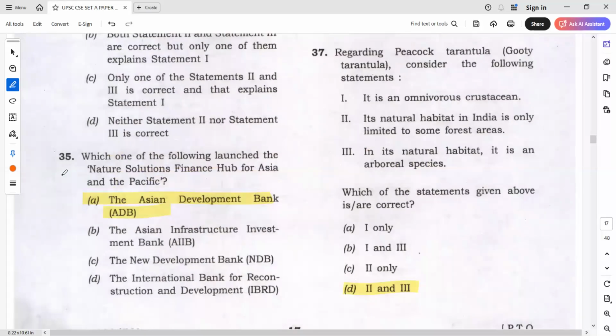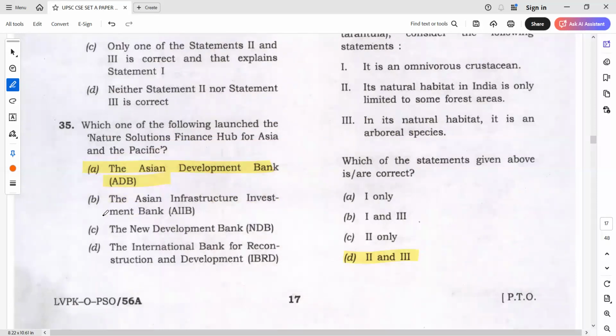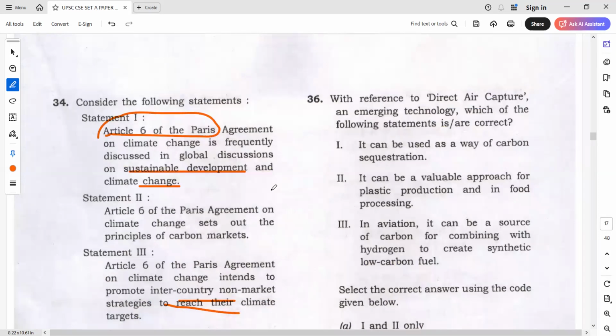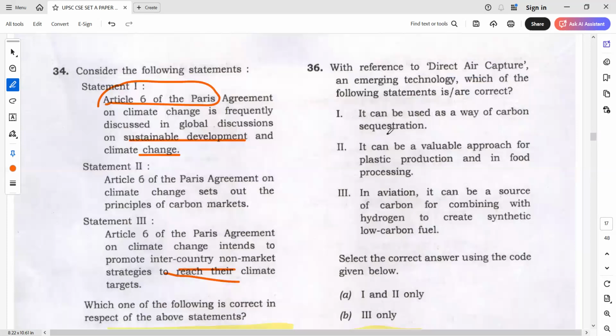Next, which one of the following launched the natural solutions? Yes, if you've gone for World Bank, it's okay, no issue. And some students have gone for Asian Development Bank. Still, it's okay. By techniques, I'll consider this as a bit of an exception question. But the actual answer is Asian Development Bank. Direct air capture. With reference to direct air capture and emerging technology, which one of the following statements is correct? First of all, direct air capture is a technology, broad or narrow? It's definitely broad. So as such, is there any negative statement here?